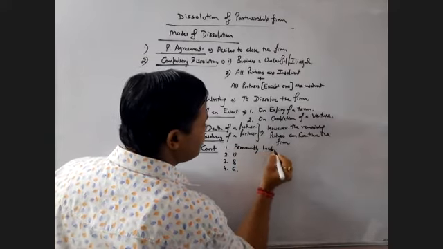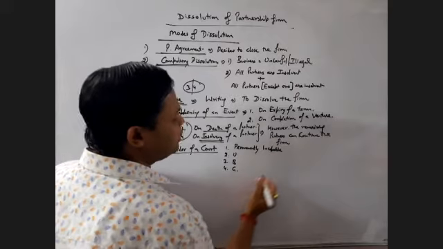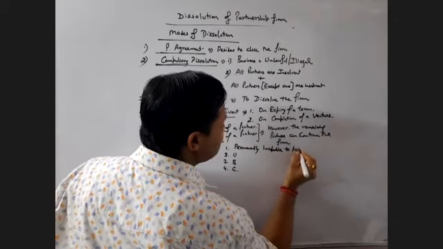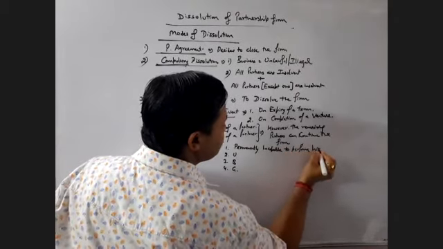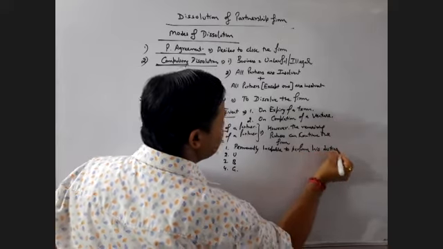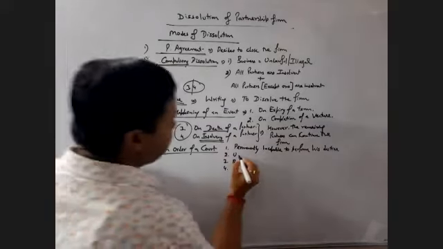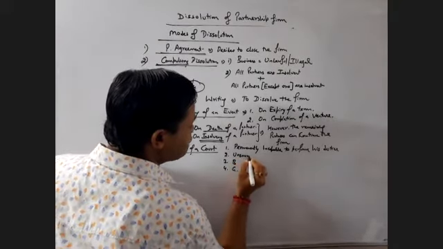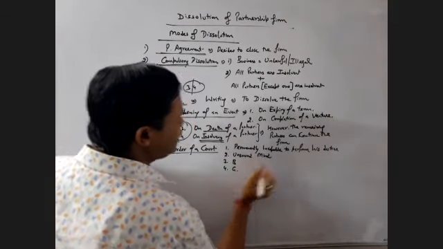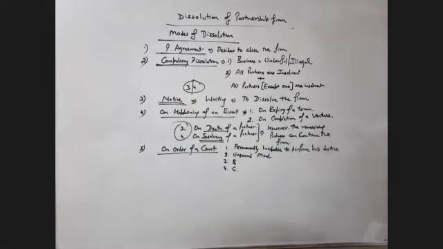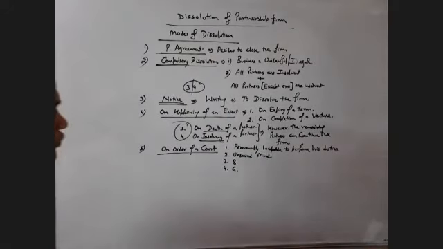incapable. Permanently incapable to perform his duties. When the partner is found to be incapable to perform his duties, then the firm needs to be dissolved by the intervention of the court. Then second is, the person is found to be of unsound mind. When a partner is found to be of unsound mind, then the firm needs to be dissolved.